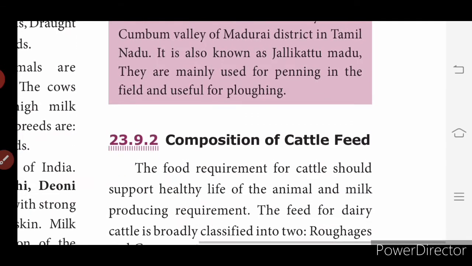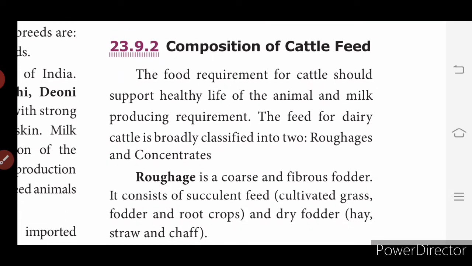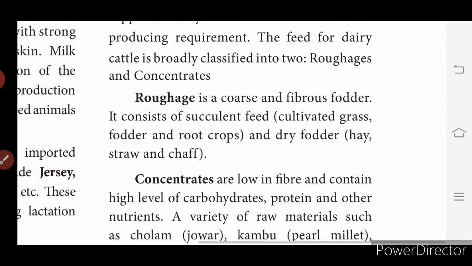Composition of cattle feed. The food requirement for cattle should support healthy life of the animal and milk producing requirement. The feed for dairy cattle is broadly classified into two, that is roughages and concentrates. So what is roughage? It is a coarse and fibrous fodder. It consists of succulent feed, that is cultivated grass fodder and root crops, and dry fodder, hay, straw and chaff. These food items are called roughage.